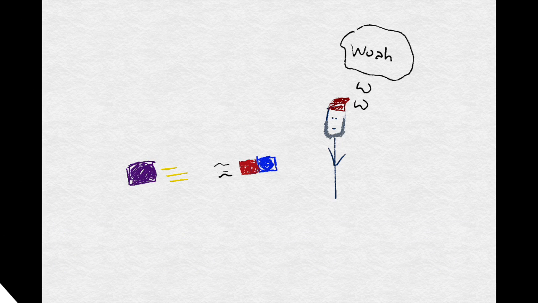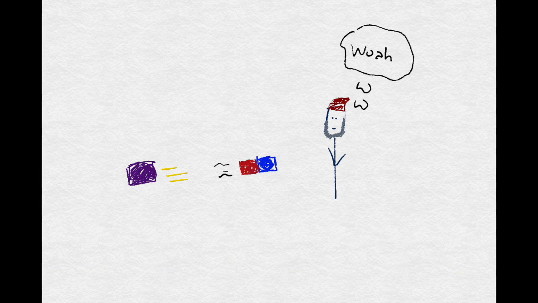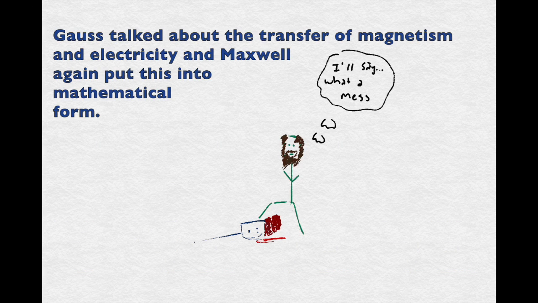Maxwell's first two equations come from Gauss. Gauss talked about the electrical field and how electricity and magnetism cannot just disappear. Gauss talked about the transfer of magnetism and electricity, and Maxwell again put this into mathematical form.